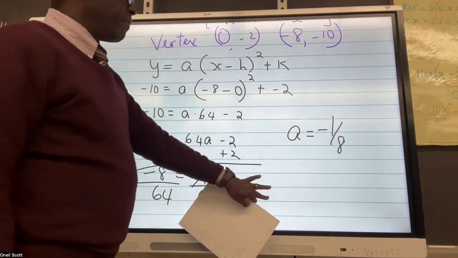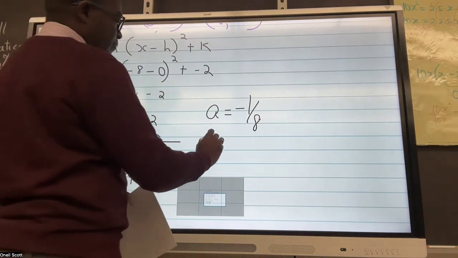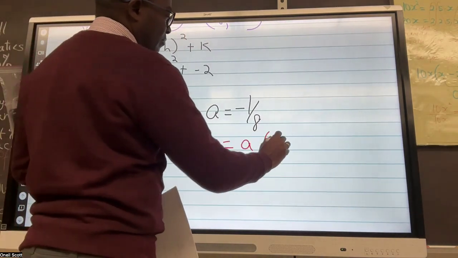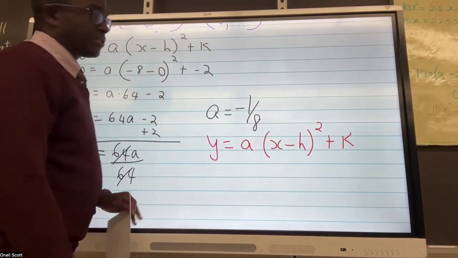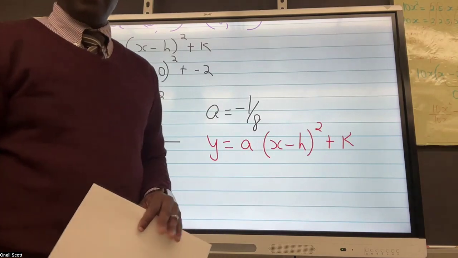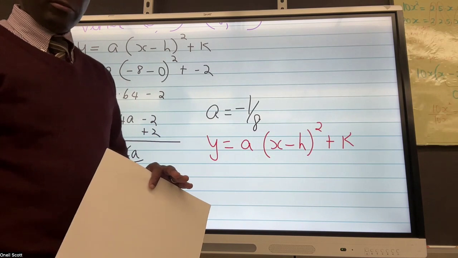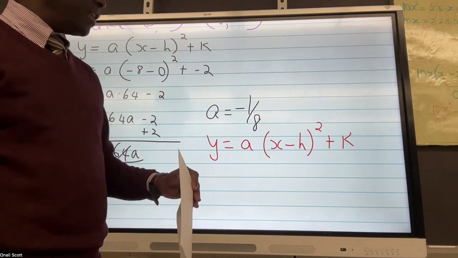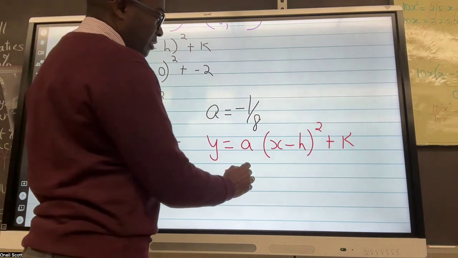And once we know our a value, then we just write the format again. Our answer should not have the letter a in there, should not have the letter h, it should not have k. We need to fill in those, or put zeros, or 1. But in this case, we know what a is. a is -1/8.